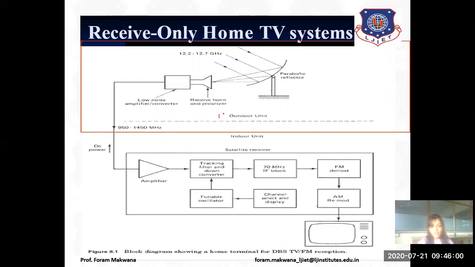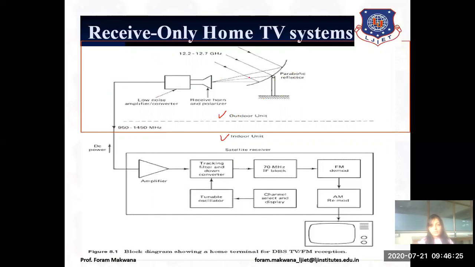First one is the outdoor unit, second one is the indoor unit. You can see from this diagram that the outdoor unit consists of the antenna, that is a parabolic reflector. Second, the receive horn and polarizer. And the third block, the low noise amplifier or low noise block.